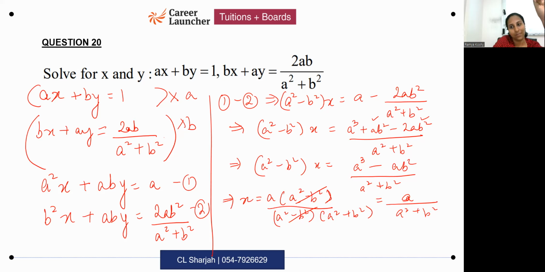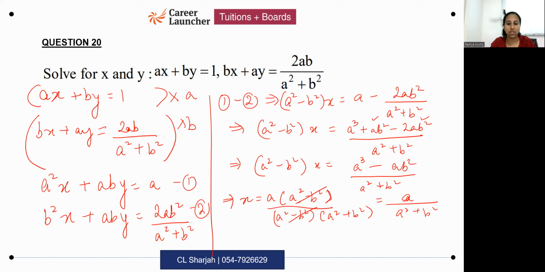Can you show through the other method also? Okay. You want to see which one would be easier? Yeah, ma'am. Okay. See, the method is the same, your usual elimination. But I understand that these kind of questions, you feel it's more difficult because of the usage of letters. You need to be very careful with the signs, with the powers, and with the cancellation of factors. That is very important.